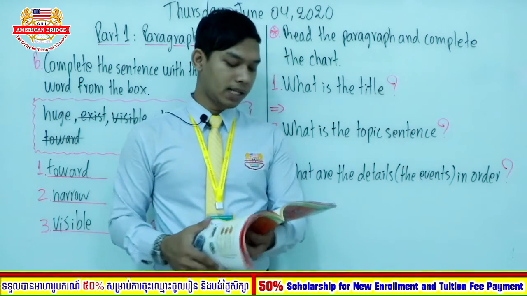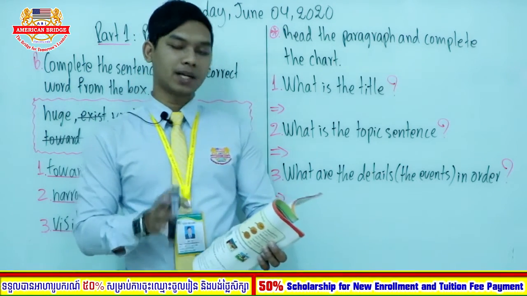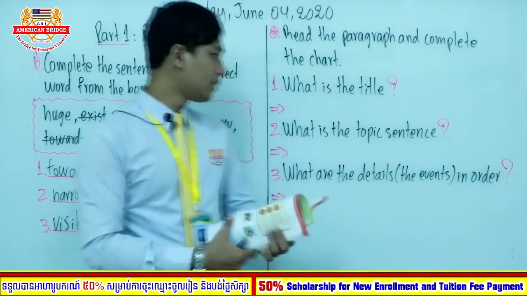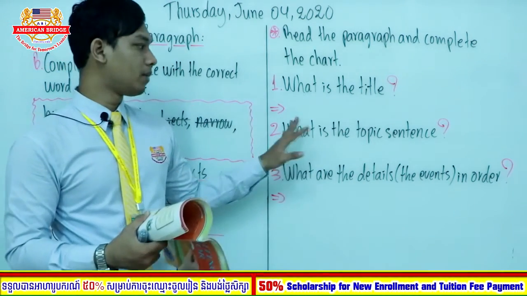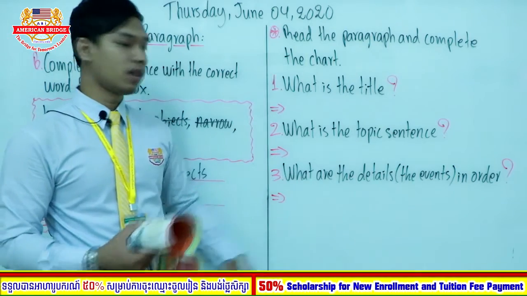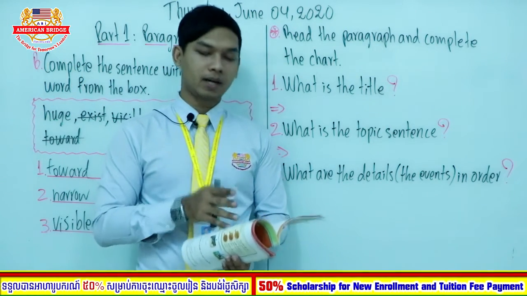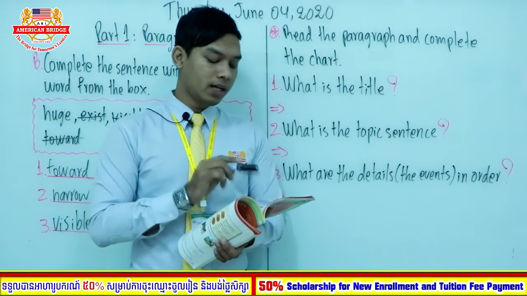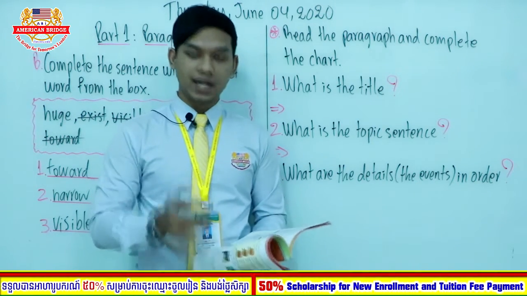Good. So now everyone, let's read, because the exercise asks you to read the paragraph and complete the chart. All of these are the questions after reading the paragraph. So we will complete these questions all together. Now start reading the paragraph with me. A strange disc in the sky. I will never forget the night I saw a UFO.